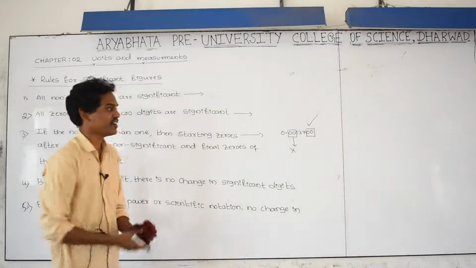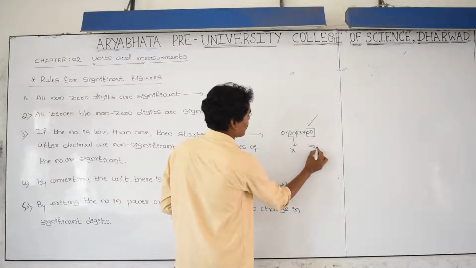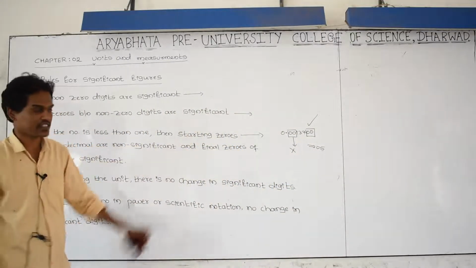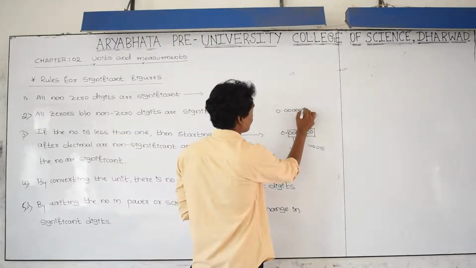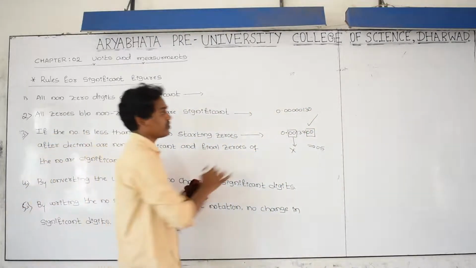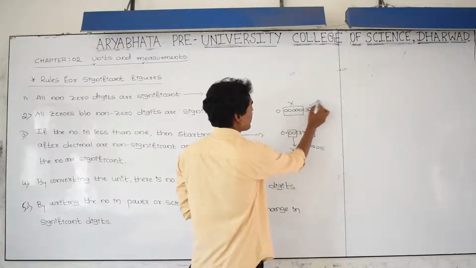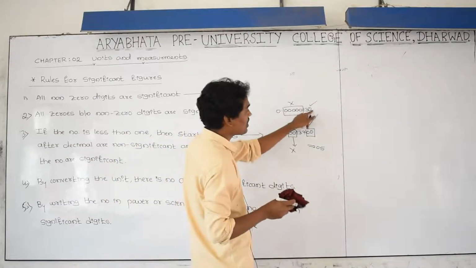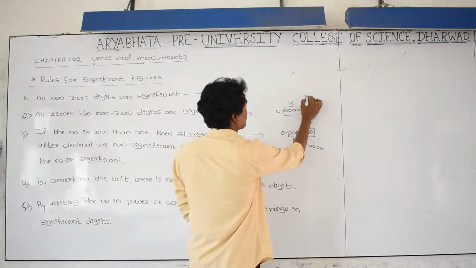Then how many significant figures are there? 1 2 3 4 5, the answer is 5. Read the sentence and see the example. One more example, 0.0000130. Starting zeros after the decimal are non-significant, but the final zero you can consider if the decimal is there. Then 1 2 3, the answer is 3.